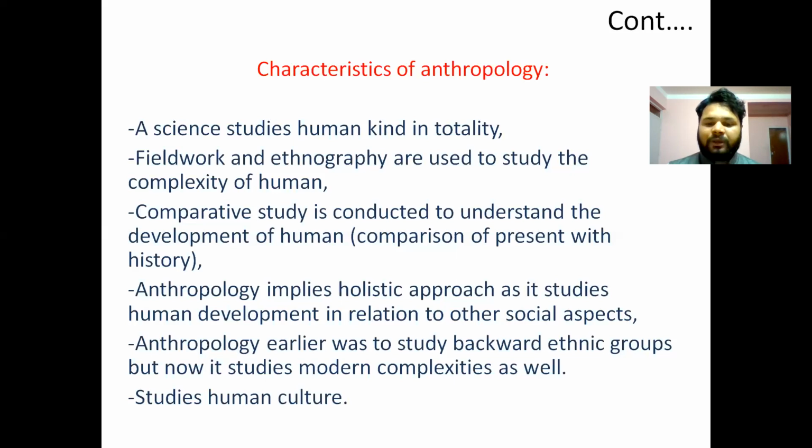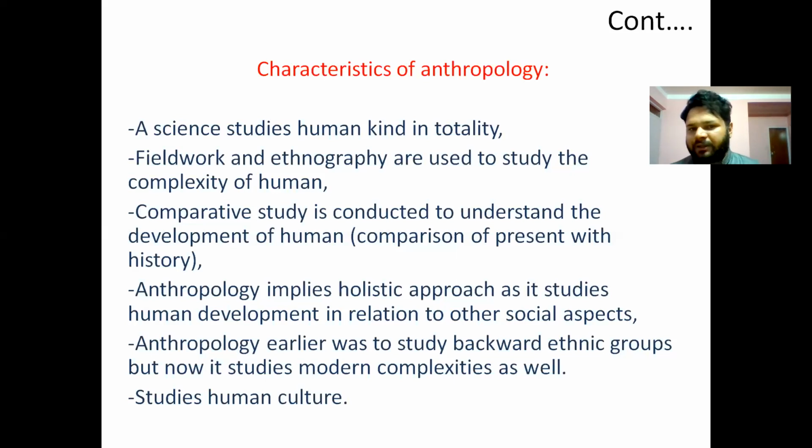If you are living in a very educated society, you get some knowledge from them, even if you don't belong to that educated community. That's how it affects. So anthropology talks about all the societal modern complexities, the connectedness of various aspects in relation to a particular human, and it studies human culture.